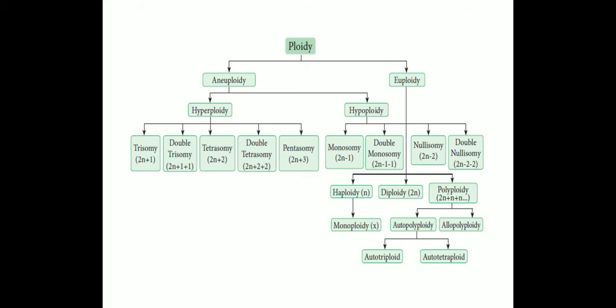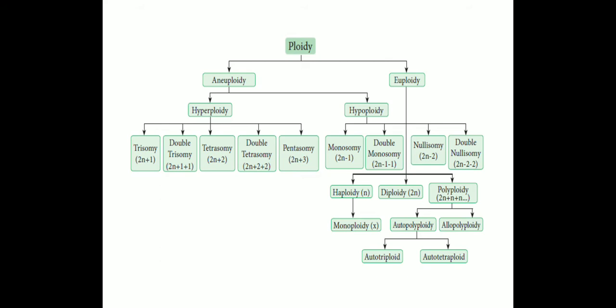Then next one, pentasomy: 2n plus 3 chromosomes is a pentasomy. This is aneuploidy, one of the types, hyperploidy.